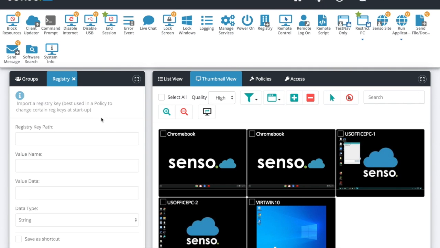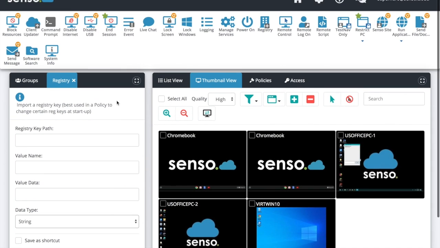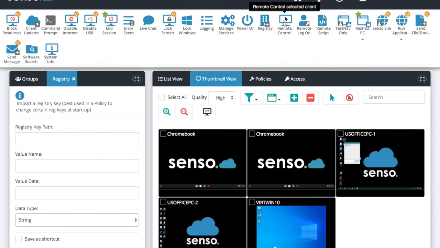Registry. Here in Registry, you can use key path, value names, value data, string. You have options like binary, dword, keyword, import registry keys. Again, these are best used at startup to change certain registry keys on your devices. Again, you can save these as shortcuts, things that you utilize all the time, or set it as a policy.